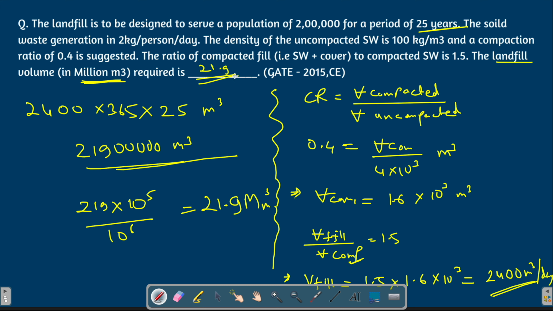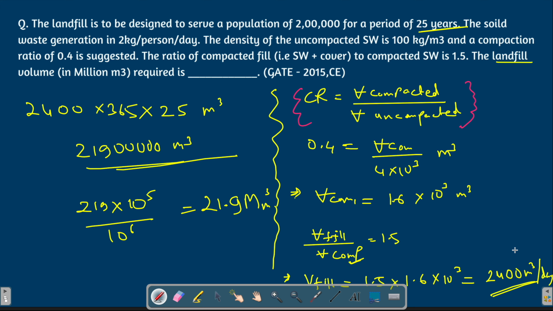So I have explained to you the places where you can get stuck. One is that you can get stuck in the formula because there is intense pressure in the examination hall, and second, you can end up writing the wrong answer in spite of calculating it correctly.